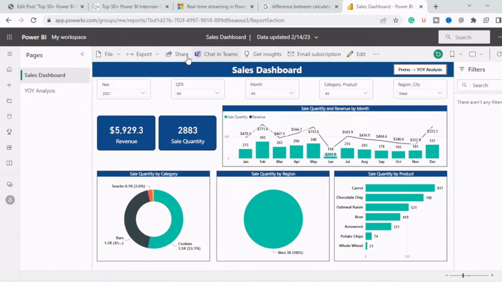Like they can chat or share this report, they can see all the data, they can interact with this report. All this can be done in Power BI Service.